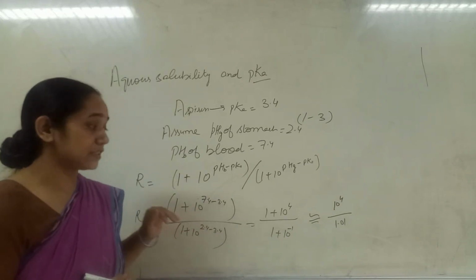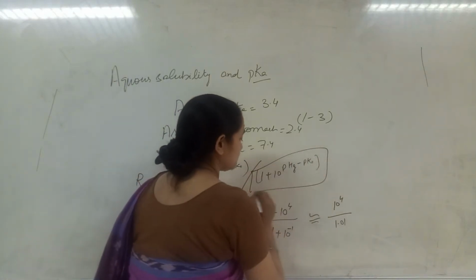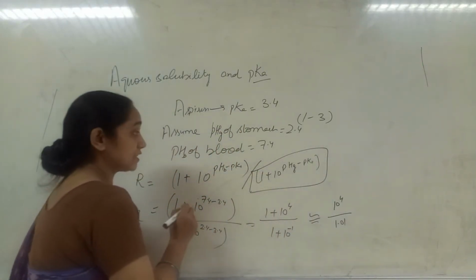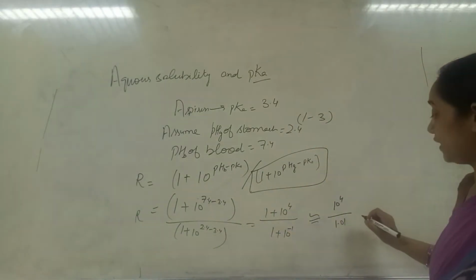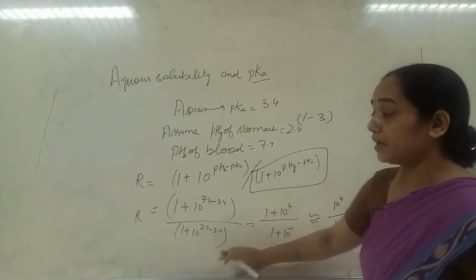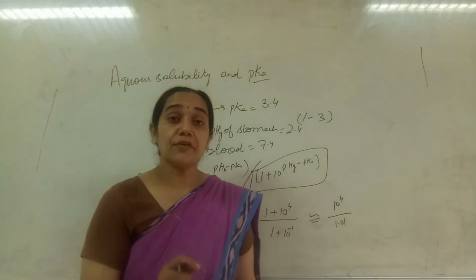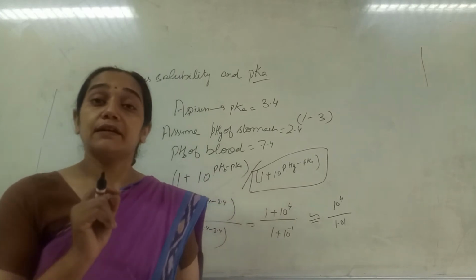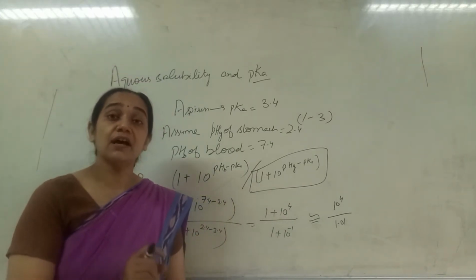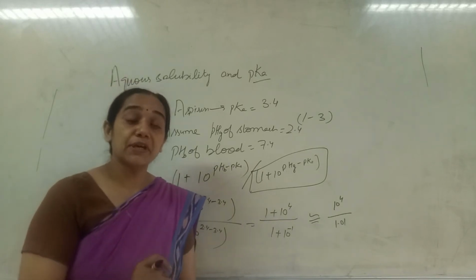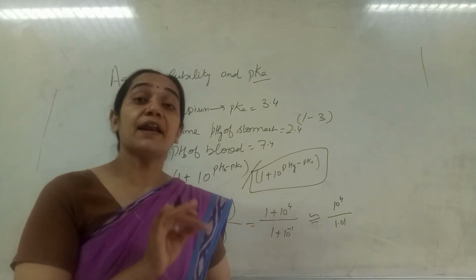It also explains that if we consider only this portion, then we calculate that only a few amount of the drug is in the ionized state, meaning only a few amount of the drug is in the solubilized state. If it is not in the solubilized state, most of the drug is in the undissolved state. It means if the drug remains undissolved, it will remain unionized.